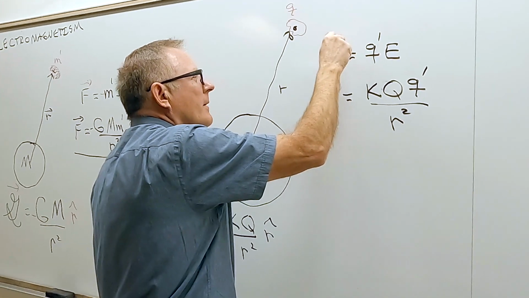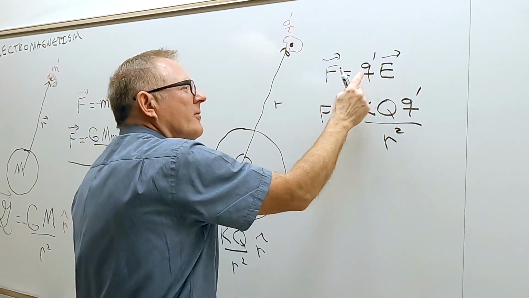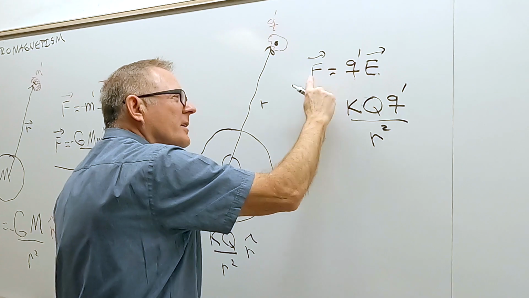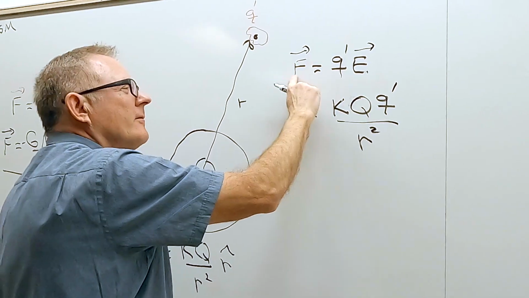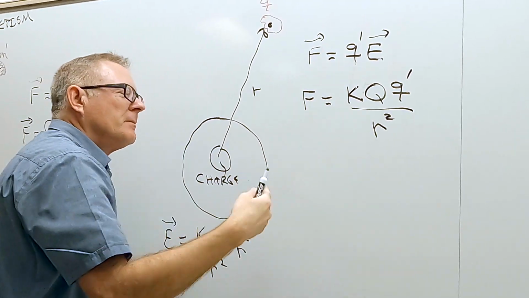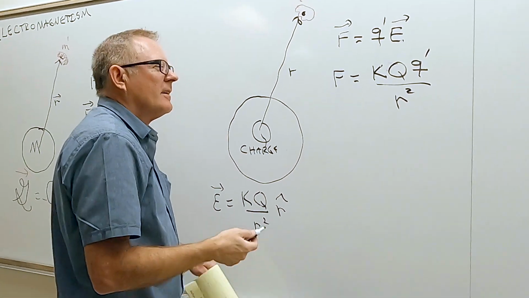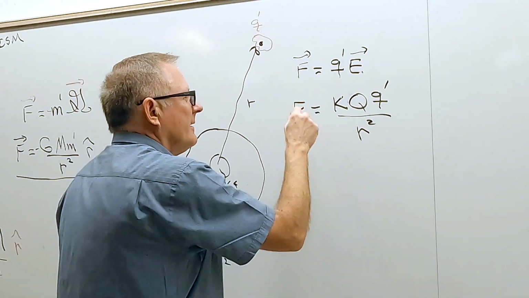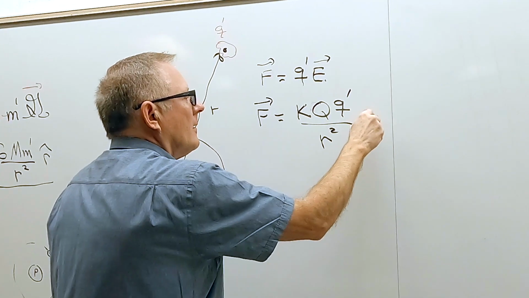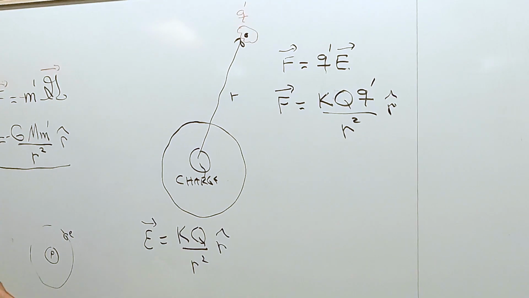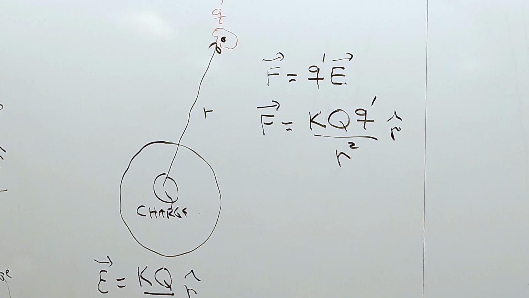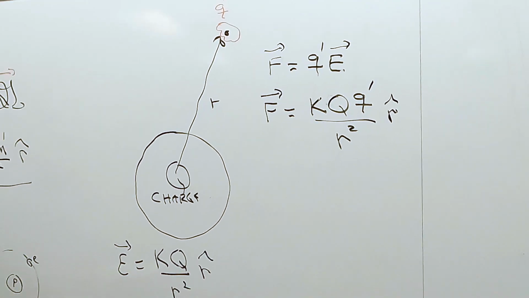And then when we come back to here, if this is positive, then these two are in the same direction, and if these are negative, these two are in opposite directions, which means that unlike charges attract, like charges repel. Okay. So, other than that, they look almost identical.